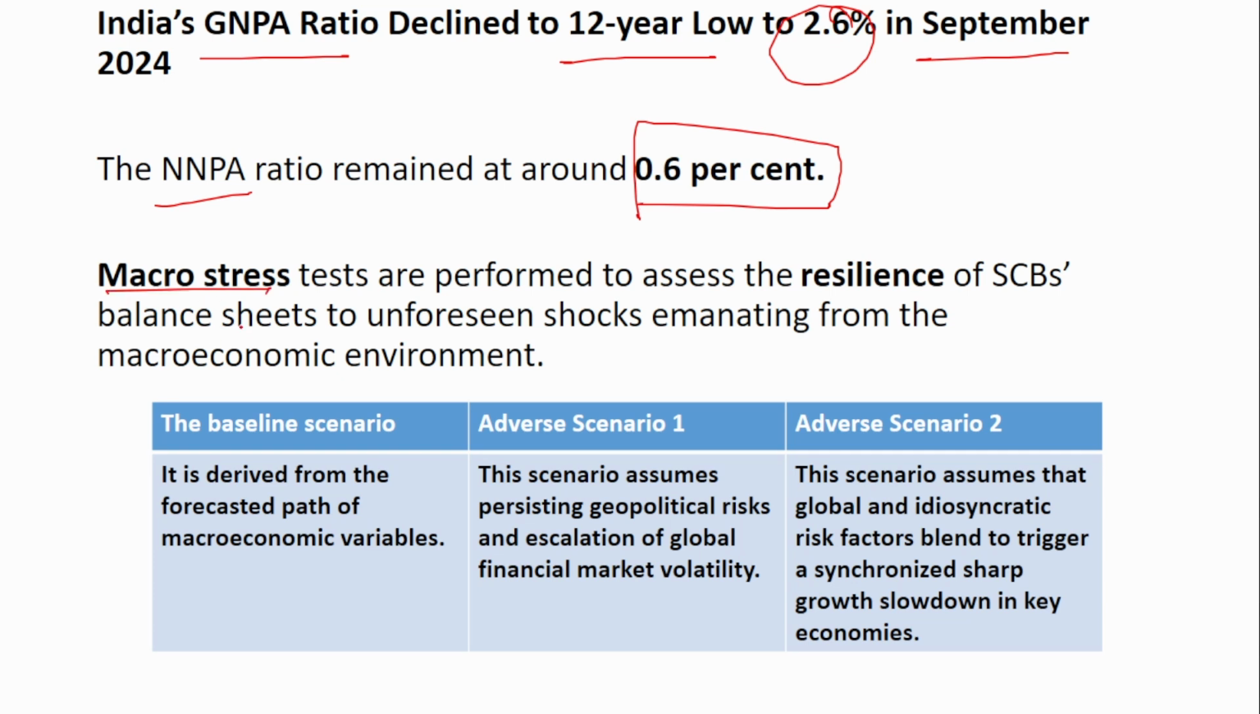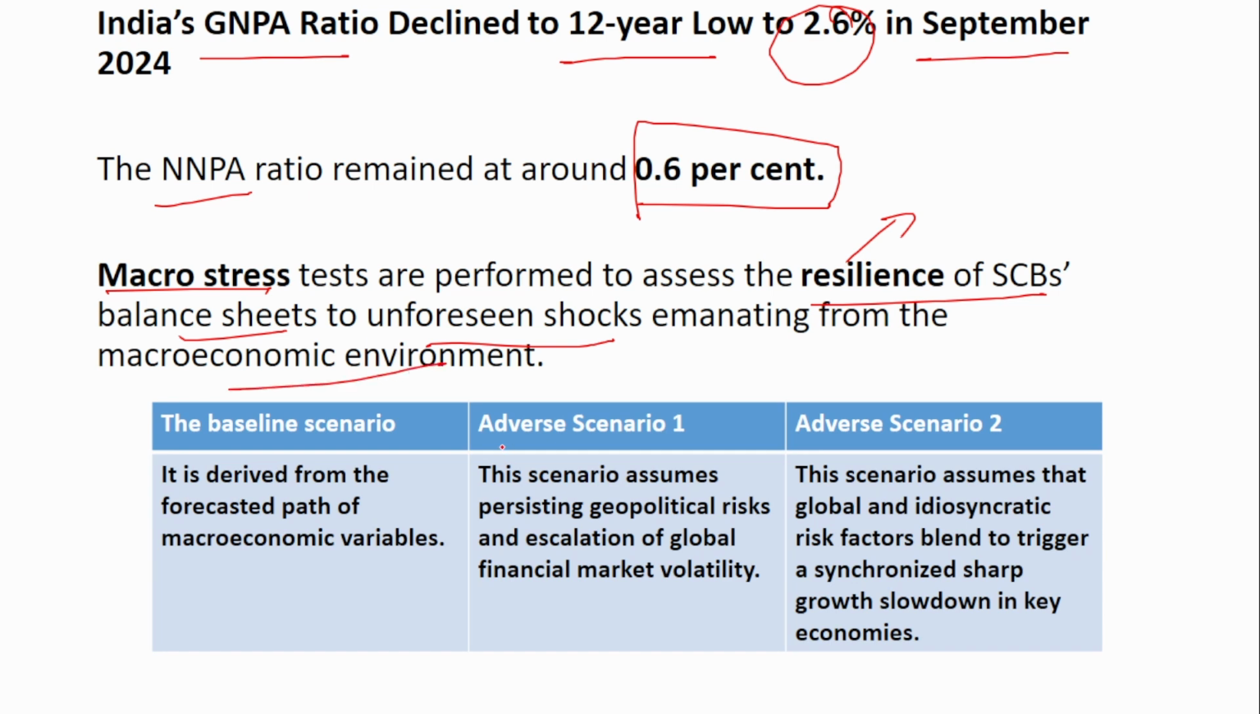In this, the macro stress tests are performed. They will check whether the bank will be able to sustain any scenario when there is adverse stress. They will check whether the bank can exist in various types of stress scenarios. That is what is done in this macro test. Macro stress tests are performed to assess the resilience of the scheduled commercial banks' balance sheets to unforeseen shocks emanating from the macroeconomic environment.